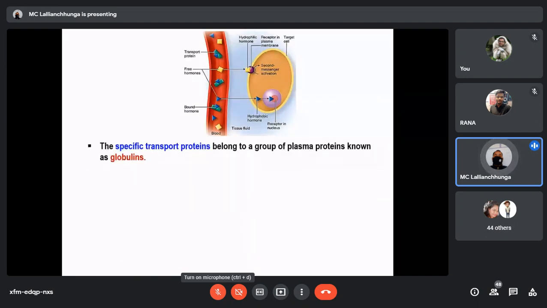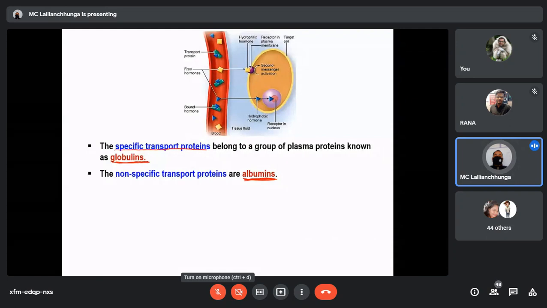Specific transport proteins belong to a group of plasma proteins known as globulins. Globulins you already know. Specific transport proteins are globulin in nature, whereas non-specific transport proteins are albumin. That means albumins can bind to different types of hormones at a time. A particular albumin may bind different types of hormones at a time. But globulin belongs to the specific one. One type of globulin will be specific for a particular hormone only.